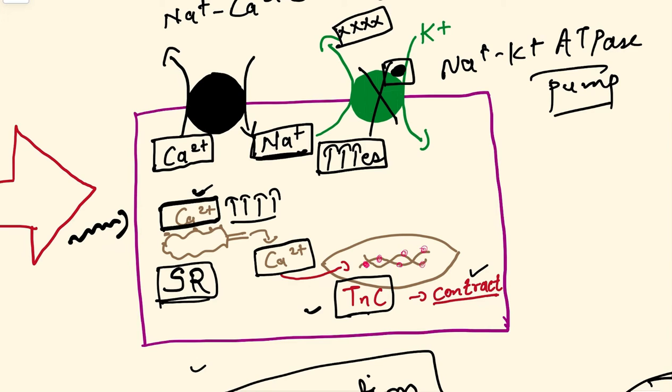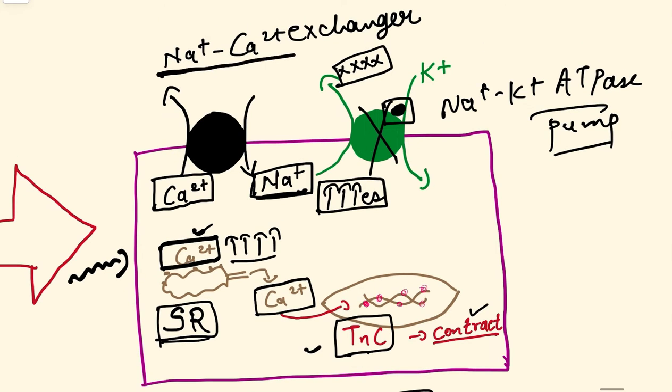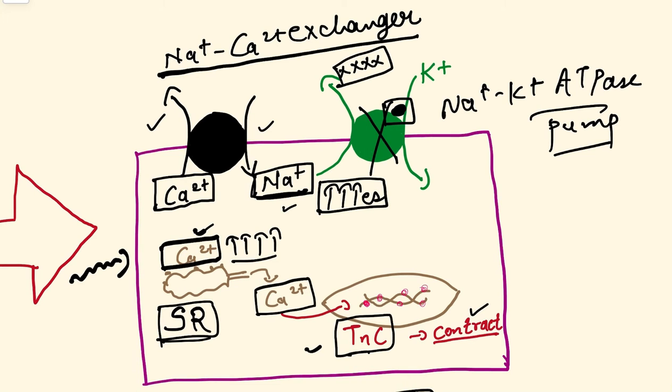Now for the Na+/calcium exchanger to act, we need the sodium inside to be low, because this exchanger is throwing calcium out and causing sodium to influx into the cell.